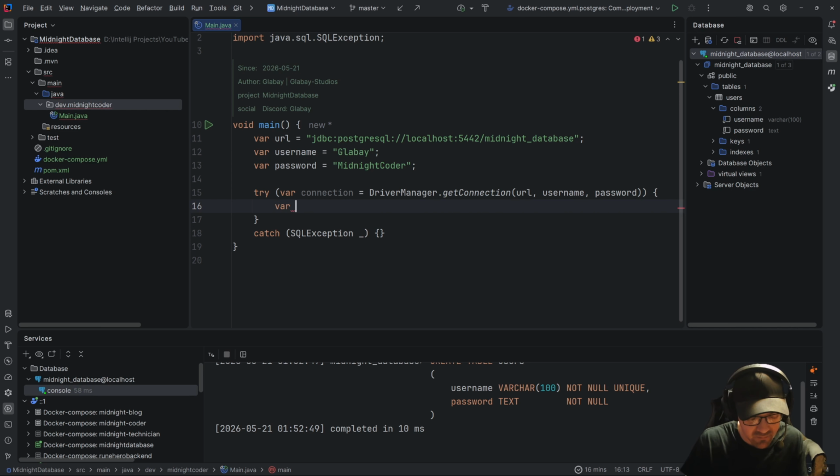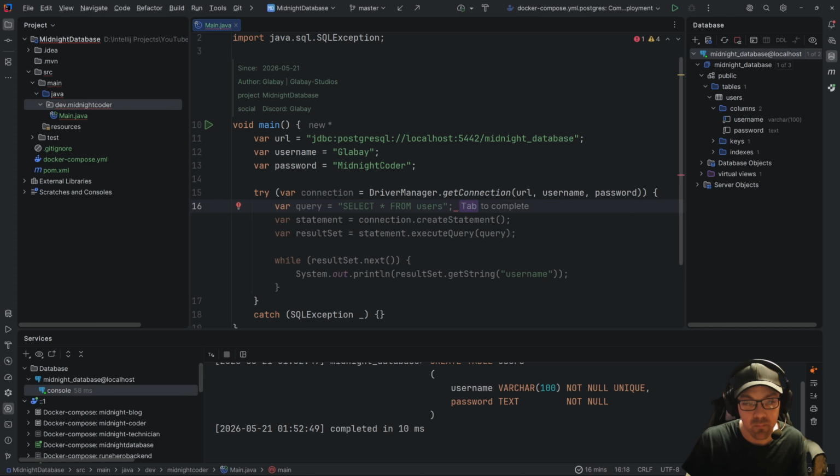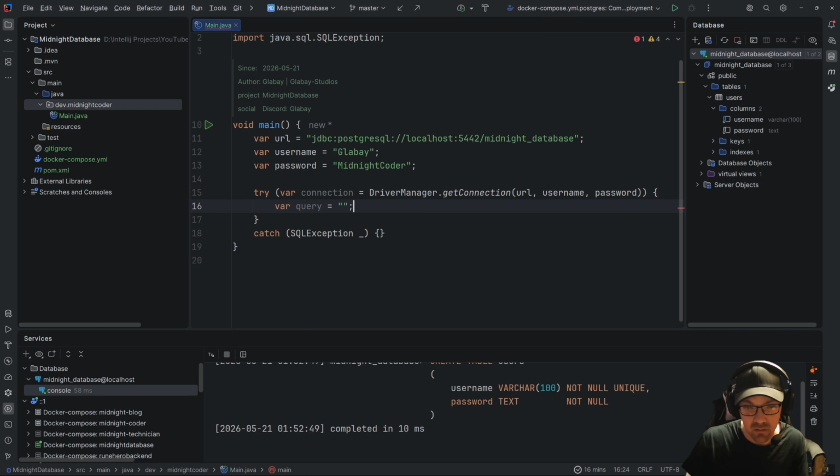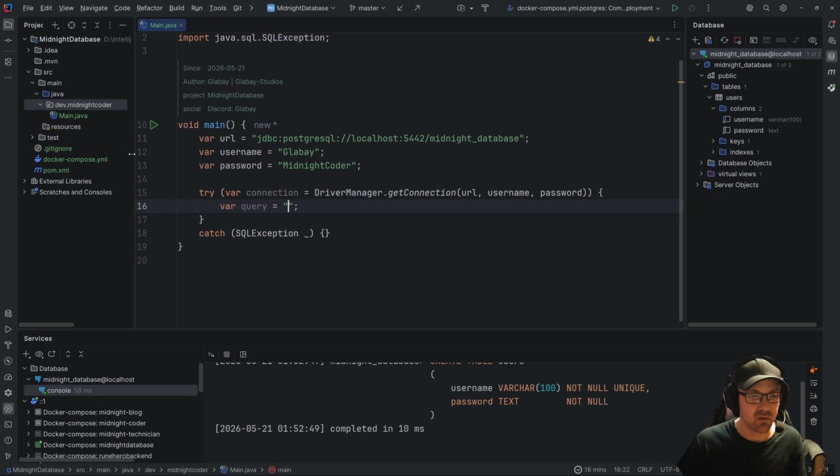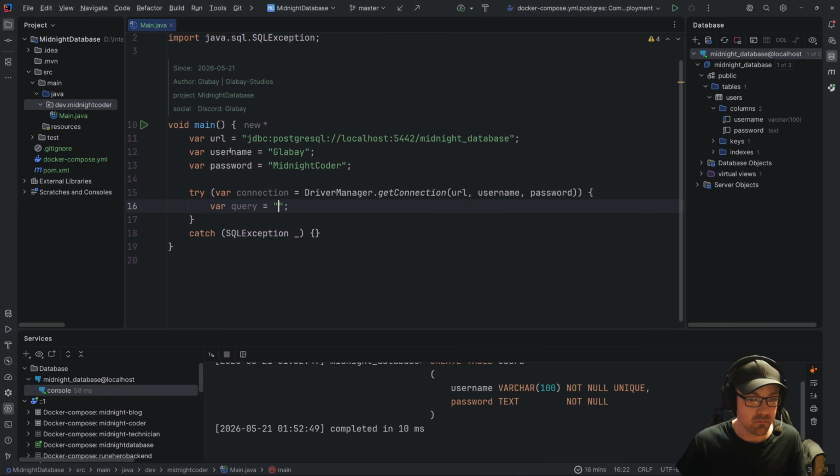So, okay, we're going to create a var, which is going to be a string. This is going to be our address URL. Or sorry, not our address URL. This is our query. So we're going to say that this is going to be putting something into our database. So we're going to insert username. Sure. We're just going to insert the username and password. That's it. That's good enough. So the query looks a little bit like this.